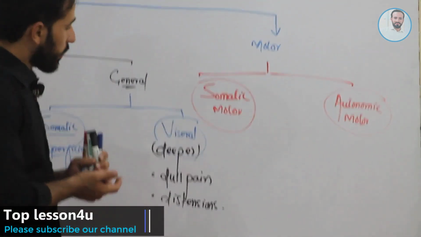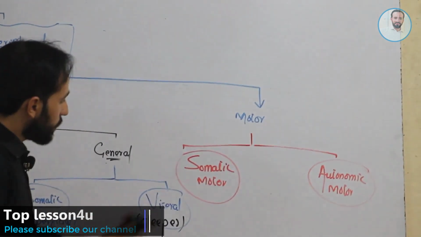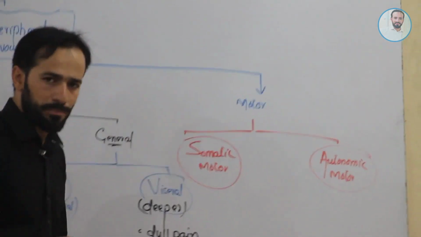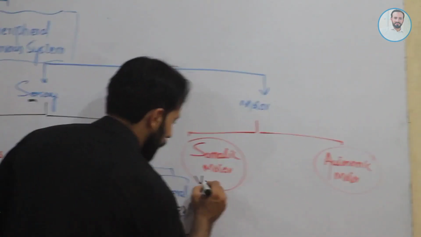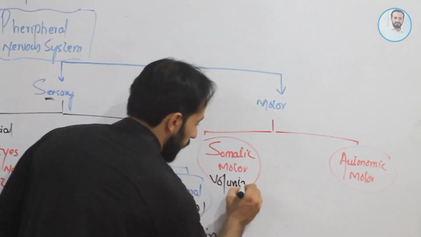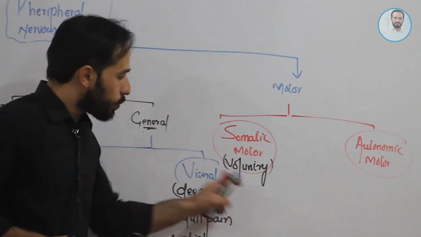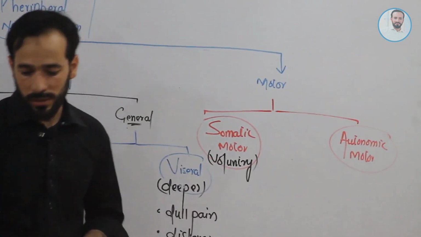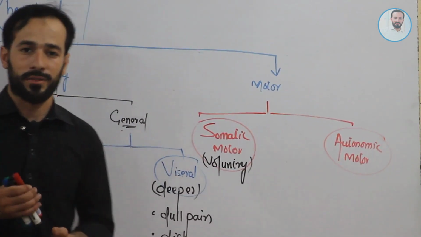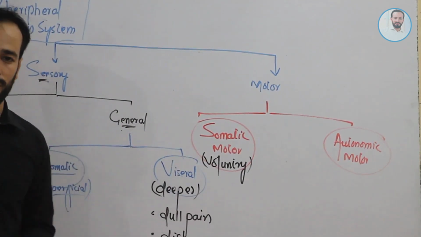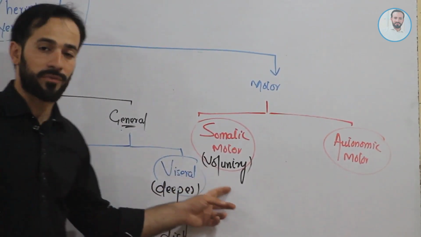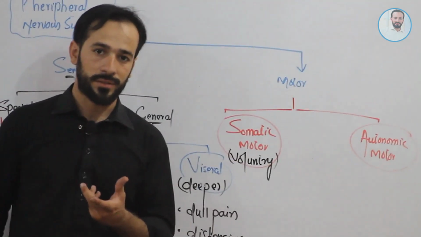So we know that, for example, friends, somatic actions are those which are voluntary. We also call them voluntary. It means those actions which are controlled by us, which are under our control, which someone performs consciously, right?